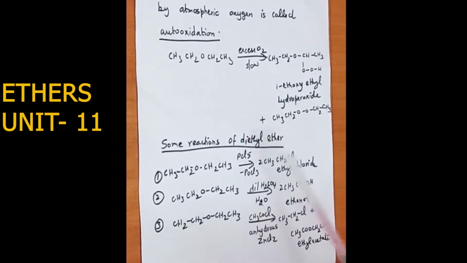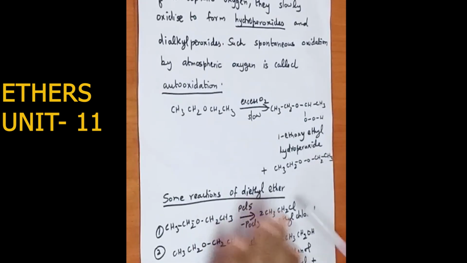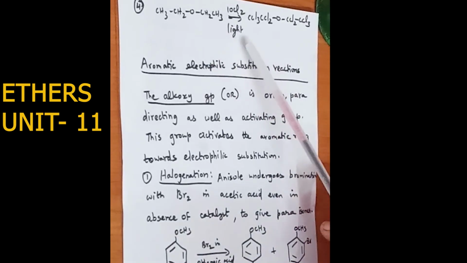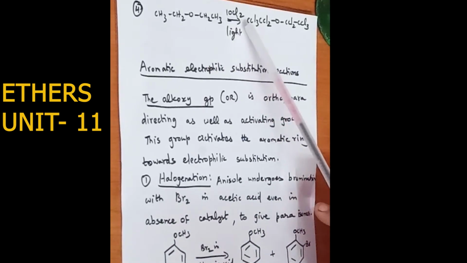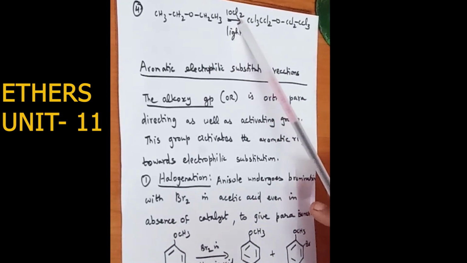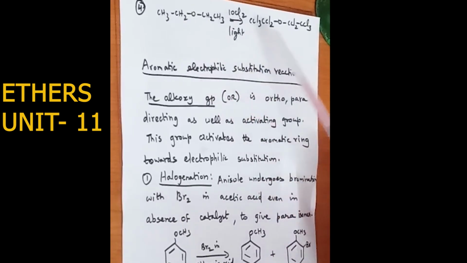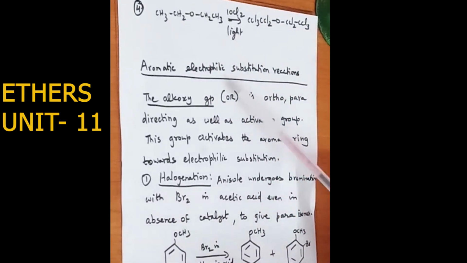So these are some of the reactions of diethyl ether. There is also one more reaction. The fourth reaction of diethyl ether is with chlorine. When chlorine is passed through diethyl ether in the presence of sunlight, all the hydrogen atoms are replaced by chlorine atoms. Right. So these equations are some reactions of diethyl ether. You may be asked in 2 marks, complete the